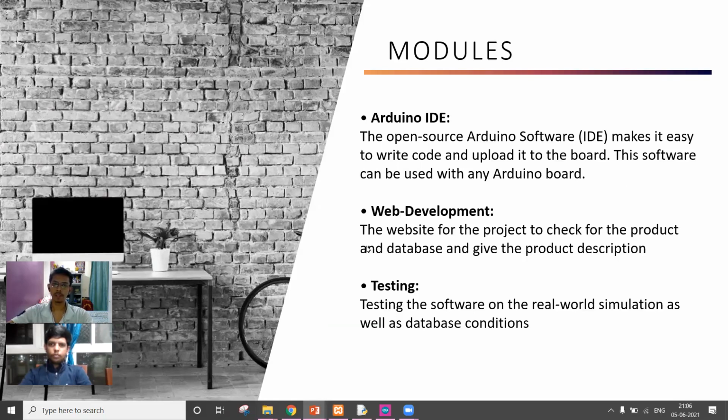The web development part is the website we have developed for an easy interface, or the GUI, that we'll be using to check whether the RFID tags are genuine or not. And for the testing, we will be providing a demo after the presentation.